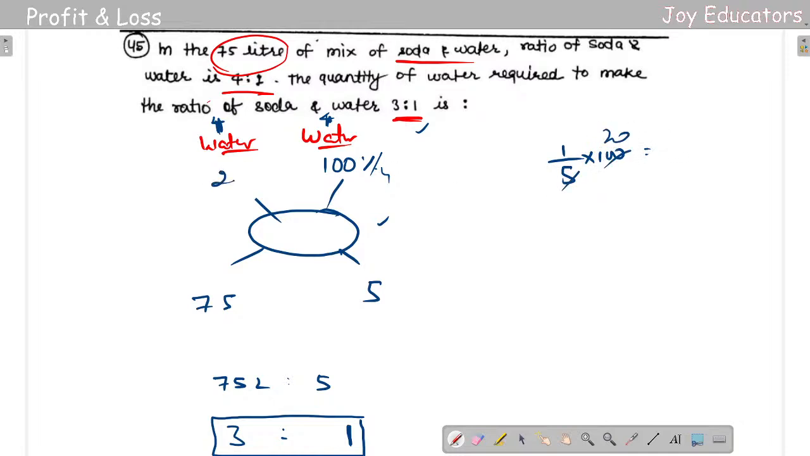So 20% is done. So basically what we do, we add these two, and 25 comes. So that is 25%. 25% quantity of water, 25 liters. So quantity of water required to make the ratio is 25 liters. You can mix the water.